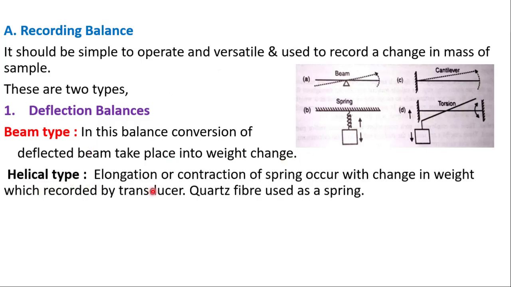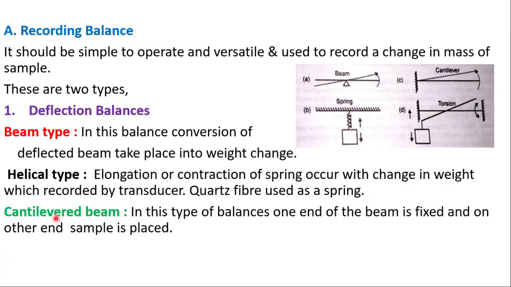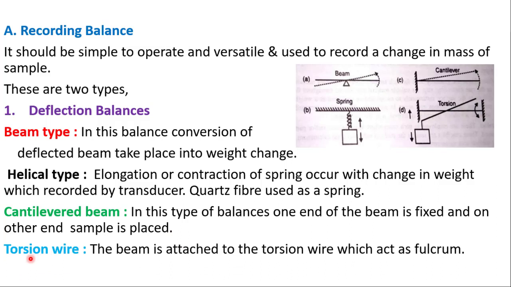First one, beam type. In this balance, conversion of the deflected beam into weight change takes place. Helical type, elongation or contraction of a spring occurs with change in weight, which is recorded by a transducer. Quartz fibre is used as a spring. Cantilevered beam. In this type of balance, one end of the beam is fixed and at the other end the sample is placed. Torsion wire. The beam is attached to the torsion wire, which acts as a fulcrum.